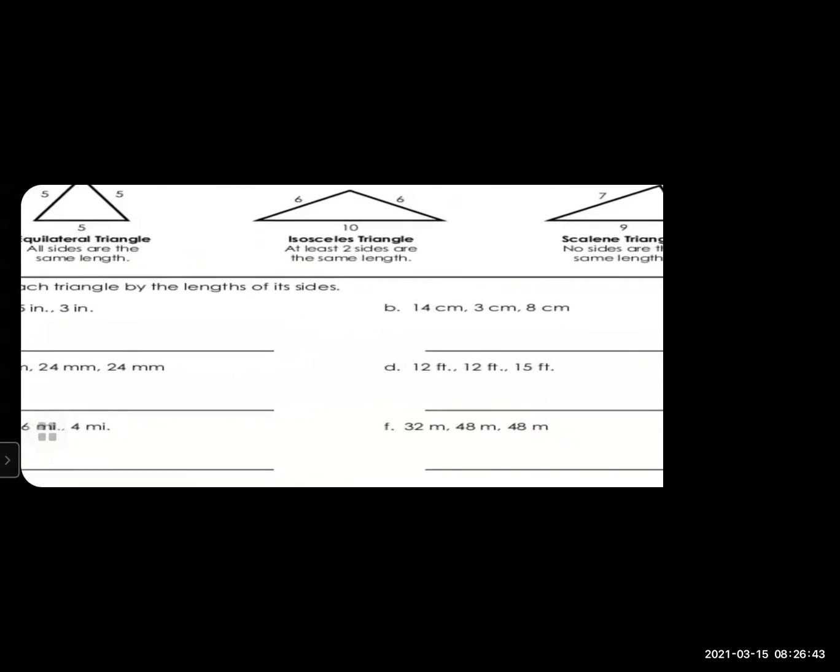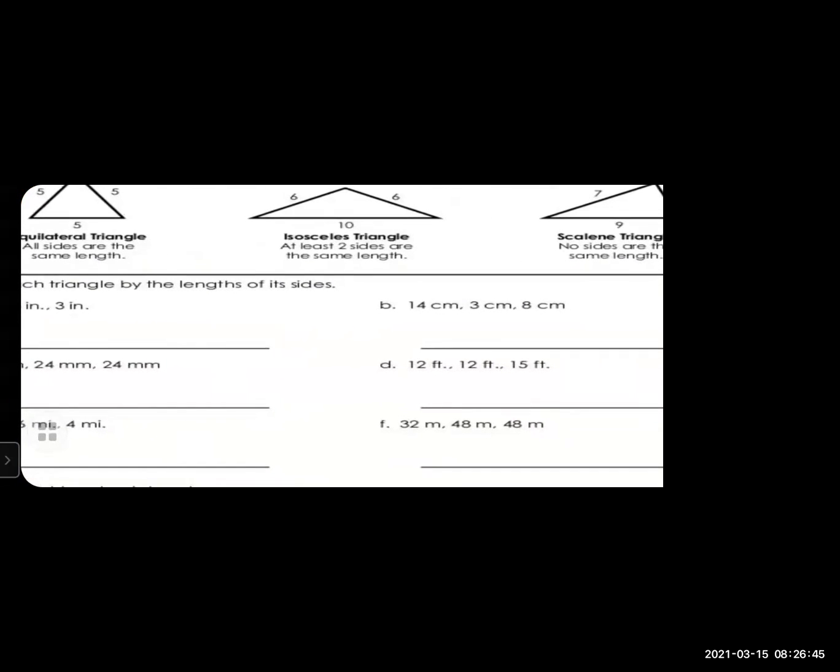Come on, move to the next one. Question number B. 14 centimeter, 3 centimeter, and 8 centimeter. So which type of triangle it will form? Scalene triangle. Very good. Question number C. 24 millimeter, 24 millimeter, and 24 millimeter. All the 3 are same.